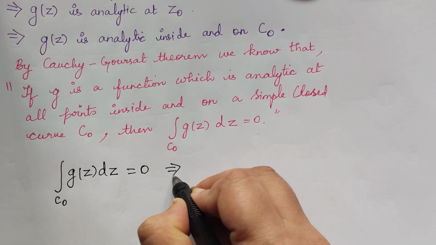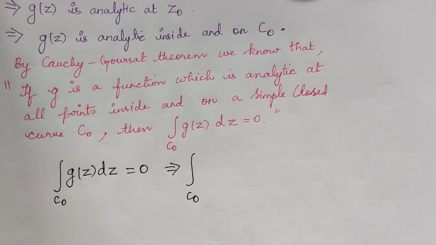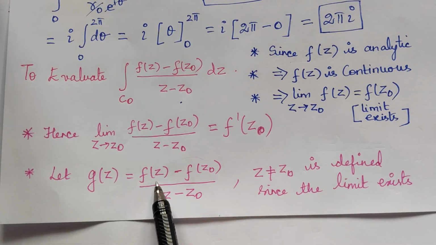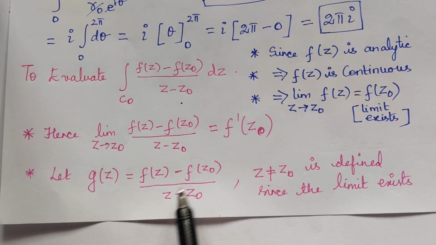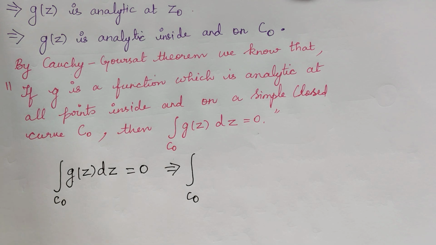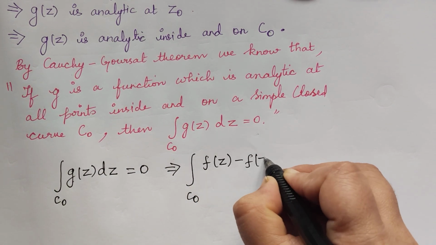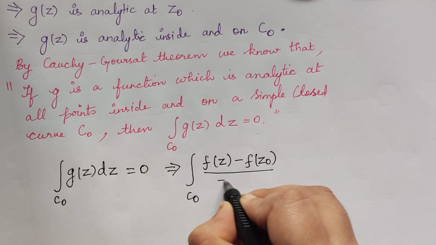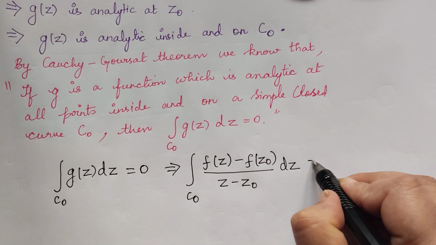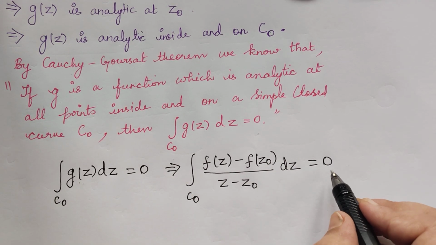Now this will imply the integral over C naught. What is g of z? We have defined g of z already: it is f of z minus f of z naught divided by z minus z naught. So we have the integral of f of z minus f of z naught divided by z minus z naught dz, which after substituting g of z is also equal to 0.